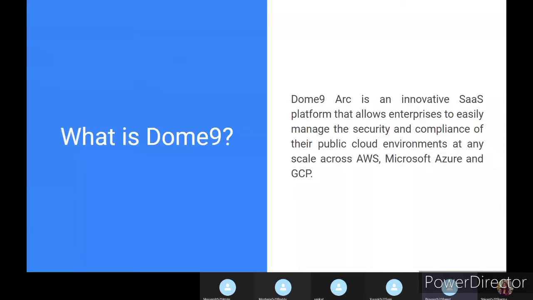Okay, most of the time people use Dome 9 basically for cost cutting. Let's suppose I have an enterprise, a small startup, and I want some basic level of security in my AWS. There is an option in AWS to use their cloud security services, but in most cases the prices are very high, and I don't want those kinds of services. So what I will do is try to find some different options for maintaining security in my AWS. So the best option would be Dome 9, which we are going to discuss today. So yeah, next slide.